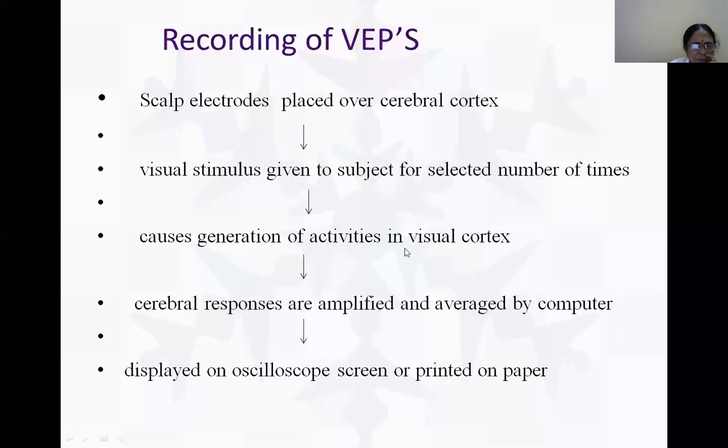The electrodes are connected to a monitor, and the cerebral responses, the wave patterns, are amplified and displayed in the computer on printed paper.